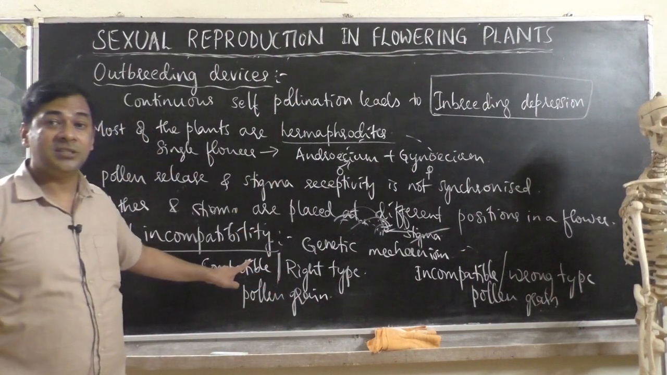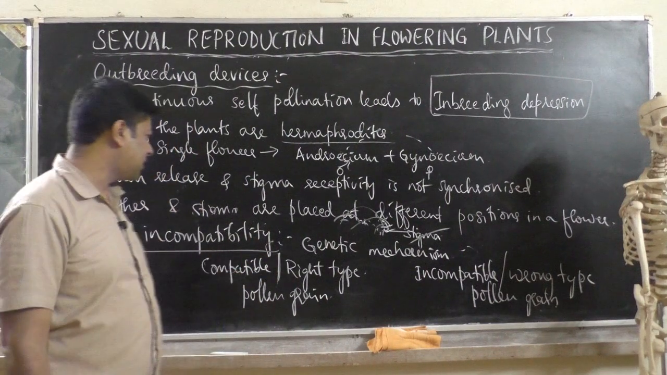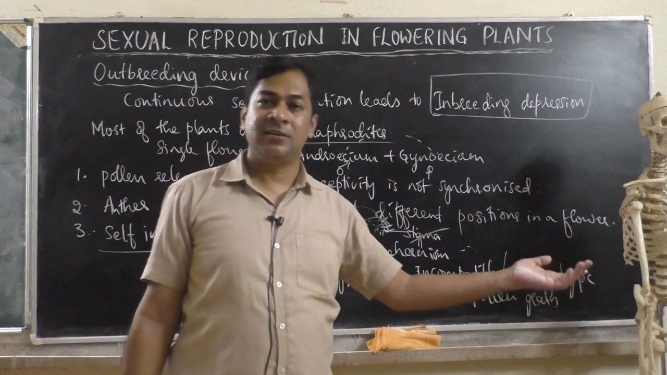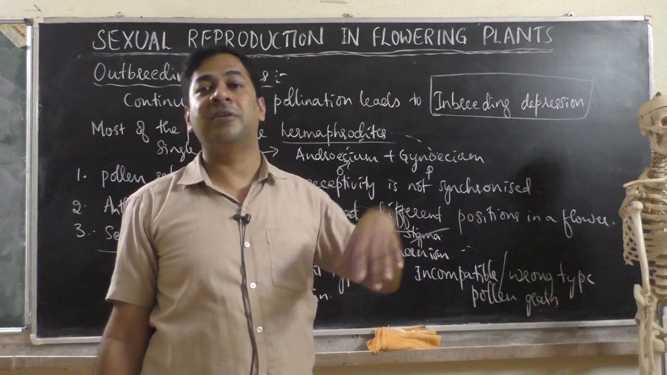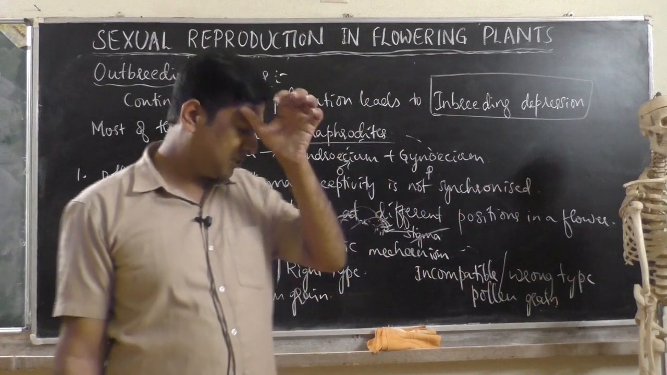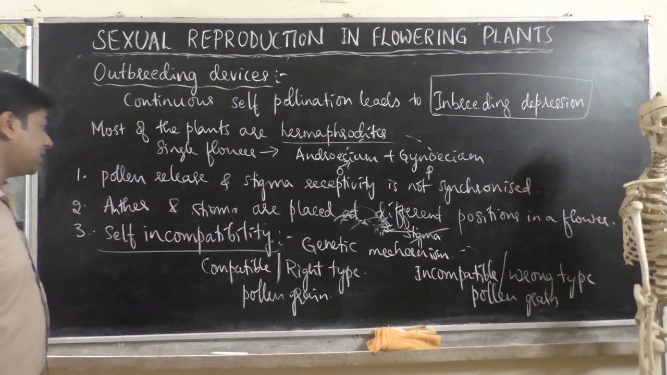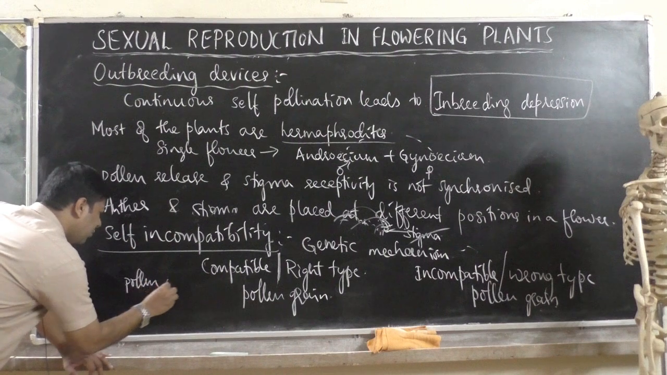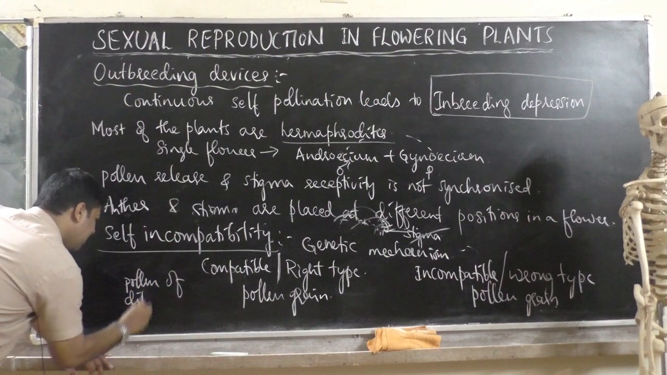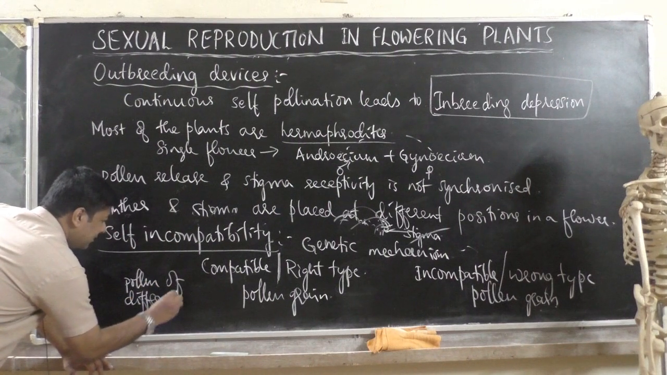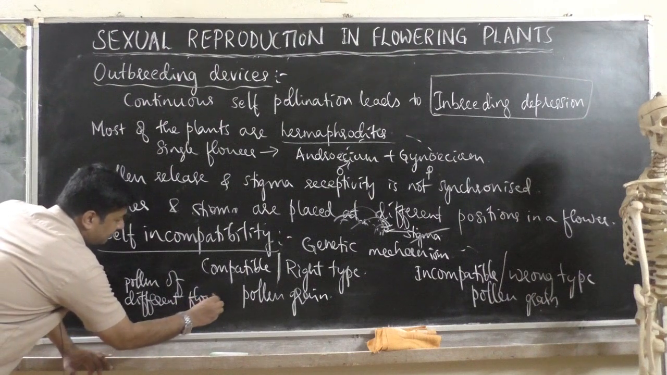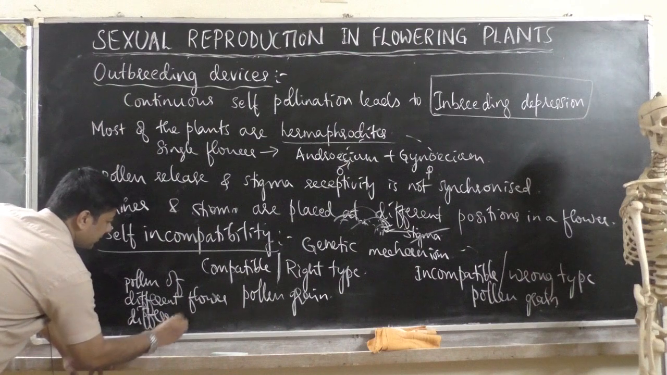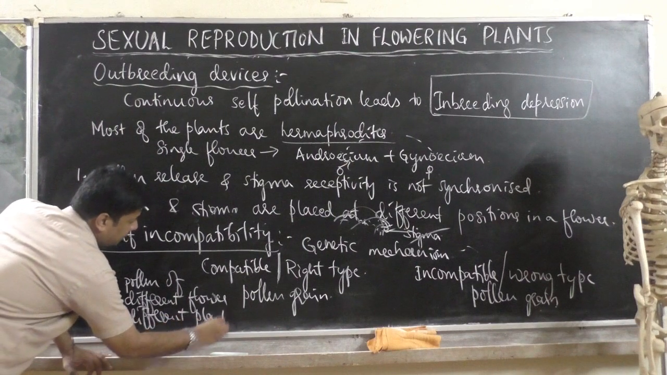So you tell me what the right type of pollen grain is, the one accepted by the stigma. The right type of pollen grain is pollen grains of a different flower or different plant but the same species. That is called compatible or right pollen grain. So what is that? Pollen of a different flower or different plant. That is the right type.